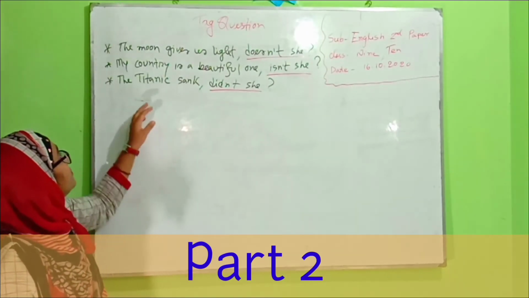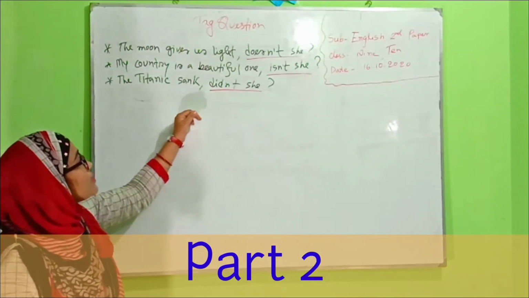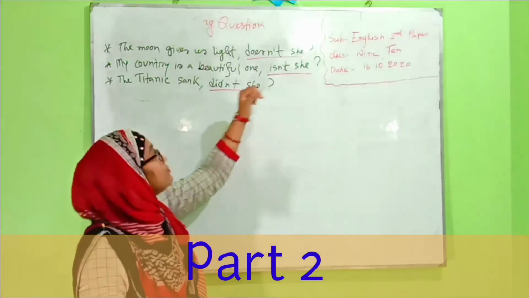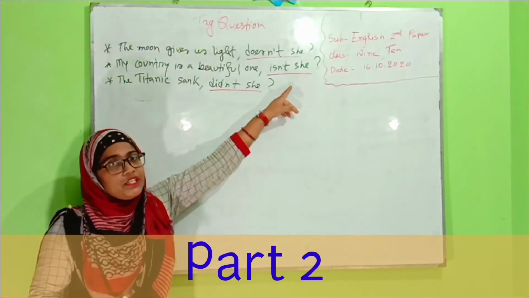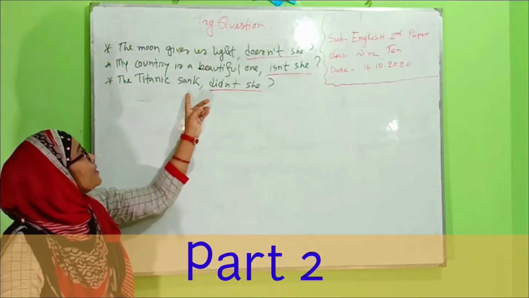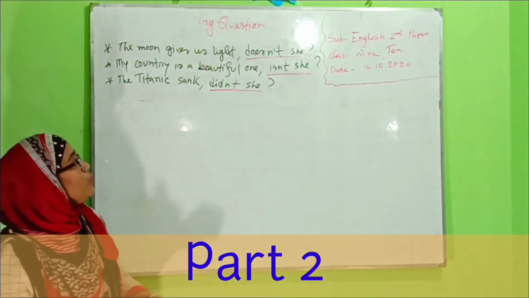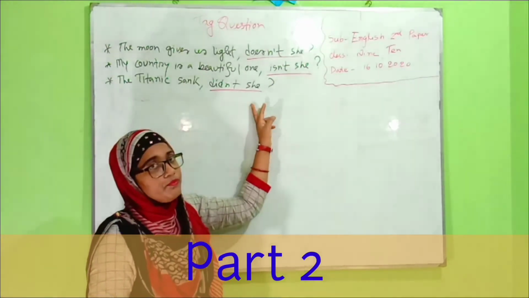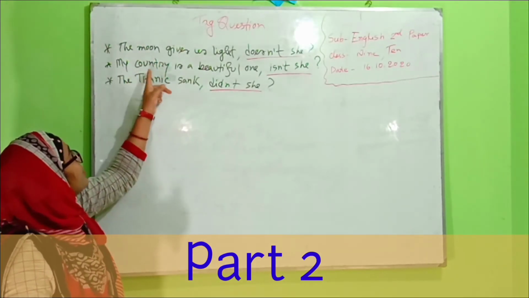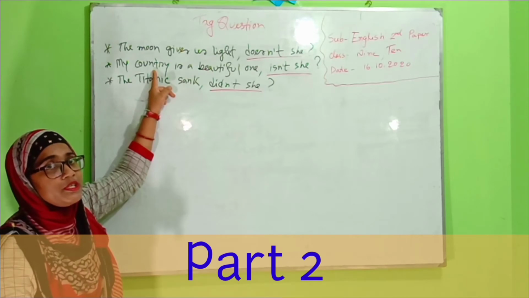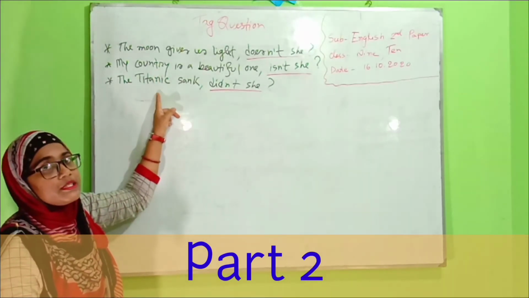Let's see the board. The moon gives us light, doesn't she? My country is a beautiful one, isn't she? The Titanic sank, didn't she? Can you say why we use she here? The subject is the moon, in the next line the subject is my country, and at last the subject is Titanic.